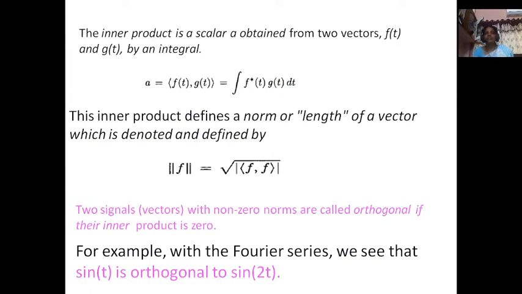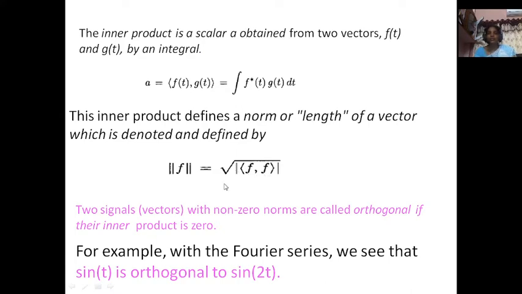Why we have to consider the inner product: to find the basis functions we have to check first the norm and inner product of the two functions. First we have to check the norm. The inner product defines a norm, or length, of a vector, which is given by this expression: the modulus of f equals the square root of the modulus of the inner product of f with itself.